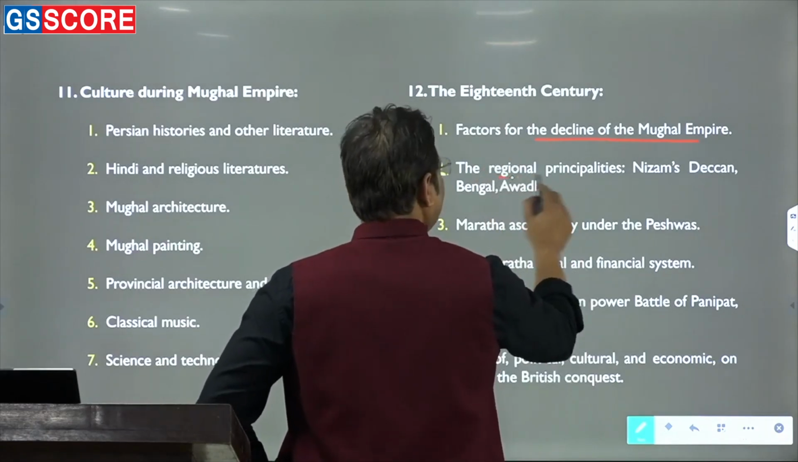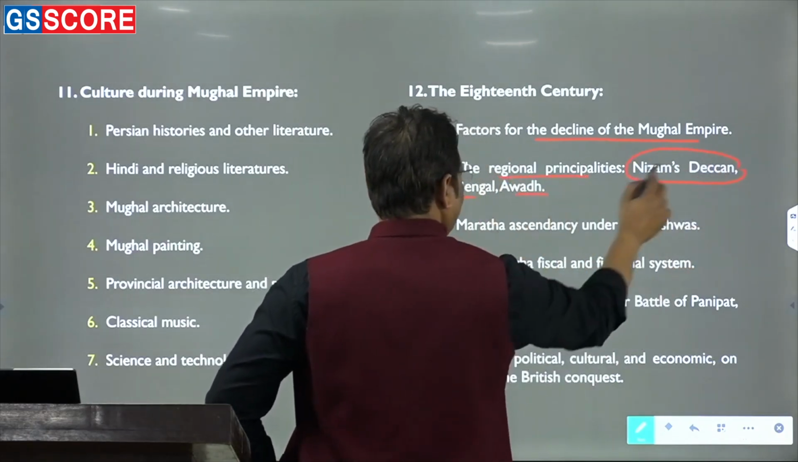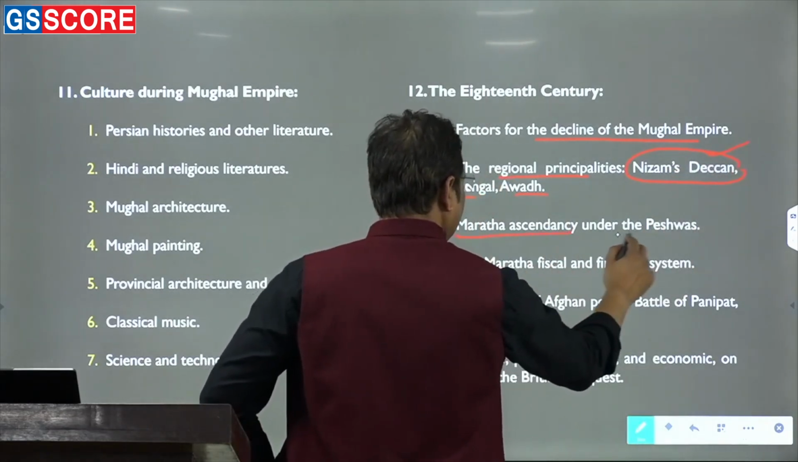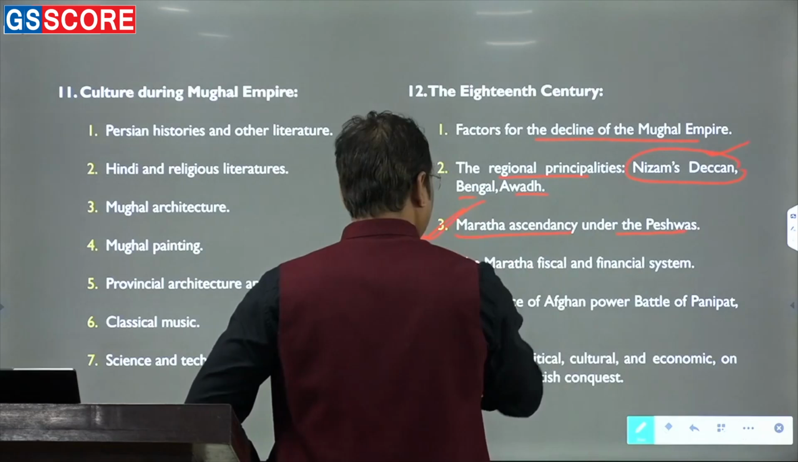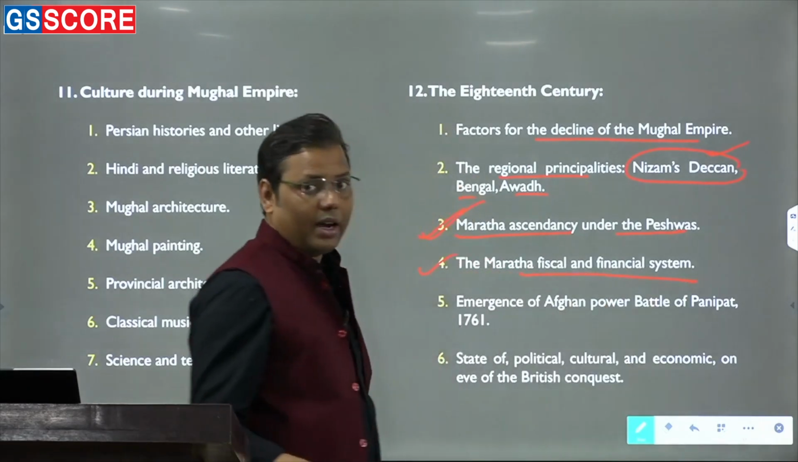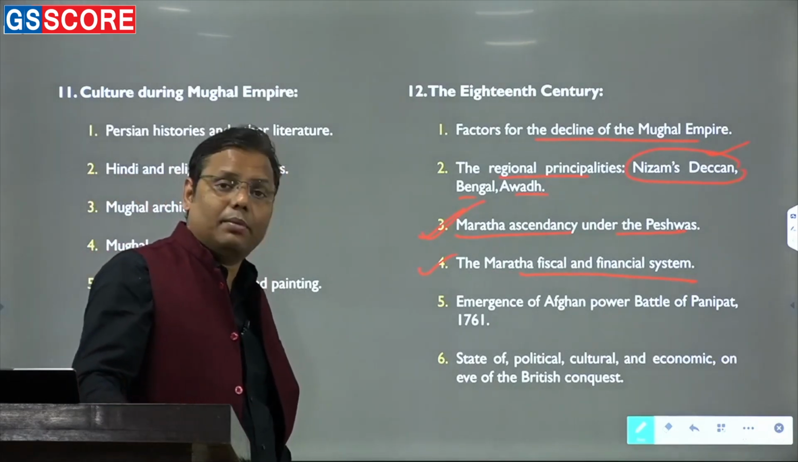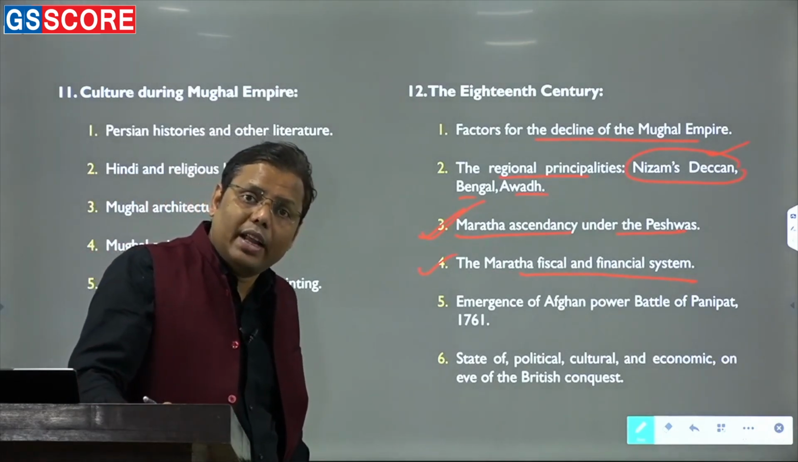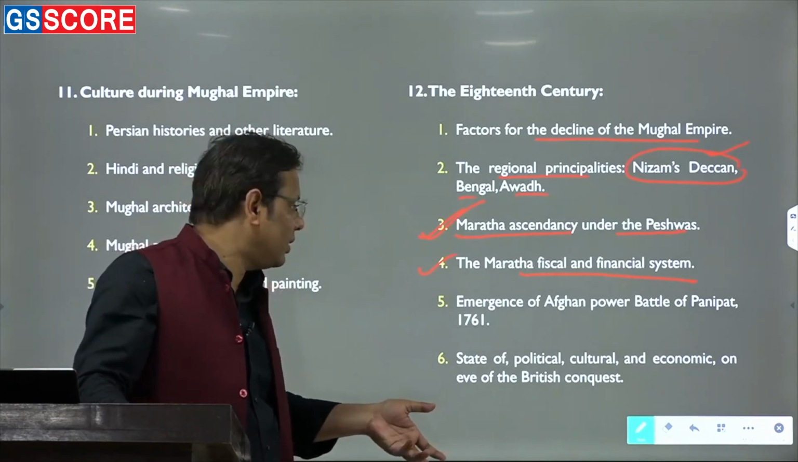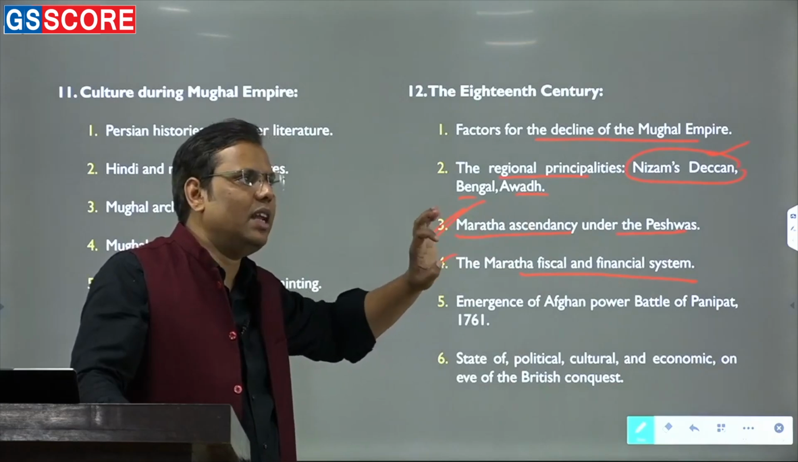Sorry, other topics: regional polities, Nizam's Deccan, Bengal and Awadh. Last year there was a question on Nizam's Deccan. Maratha ascendancy under the Peshwas, very important topic, right? The Maratha fiscal and financial system. Now, frankly speaking, nobody pays attention to the Maratha fiscal and financial system. But since works have been done on them, there are possibilities of questions. So far, they were not picking up these dimensions,